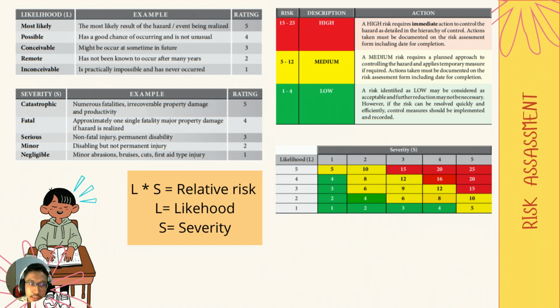So for the severity, we start with catastrophic, that is numerous fatalities. Fatal is approximately one single fatality. Serious is non-fatal injury, or permanent disability. Minor is disability but no permanent injury. And negligible is minor abrasion and first aid type injury. So after we know the likelihood and severity, we can calculate the relative risk. So for the relative risk, the high is 15 to 25. Medium is 5 to 12, and the low is 1 to 4.